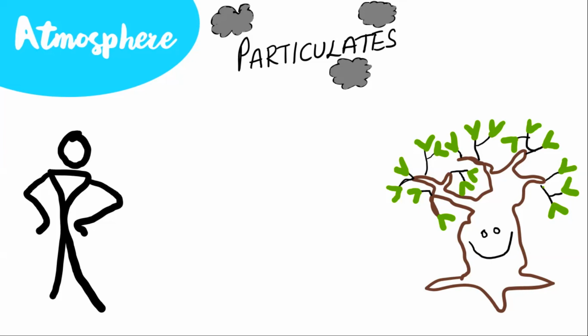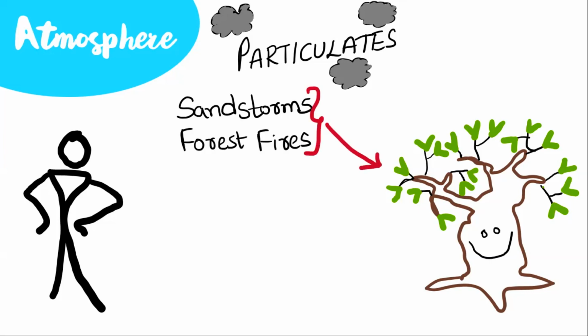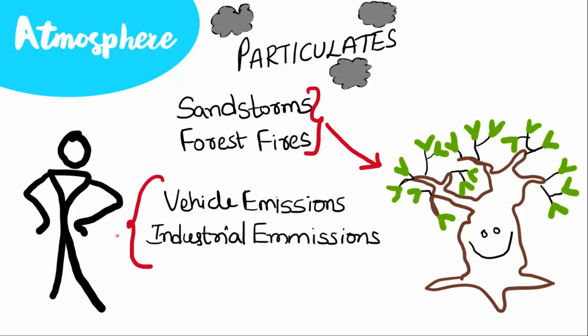Some of the naturally made fine dust particles include the sand from the sandstorms from the desert, the ash particles from the forest fires. Some of the particulates resulting from human activity include dust from the vehicles that burn petrol, burning of forest and industrial emissions.